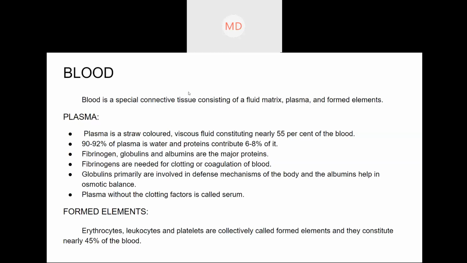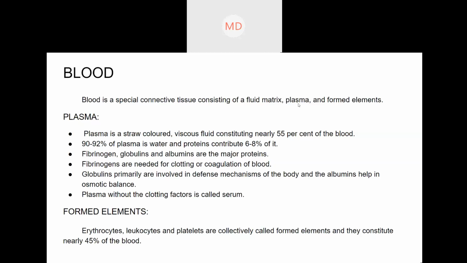In the blood, first there are formed elements. What are formed elements? All of you know blood cells, right? Those blood cells form the formed elements. So formed elements are nothing but the blood cells. Three types of blood cells are there, which we'll get to know later. So in the blood there are formed elements, that is, the blood cells.